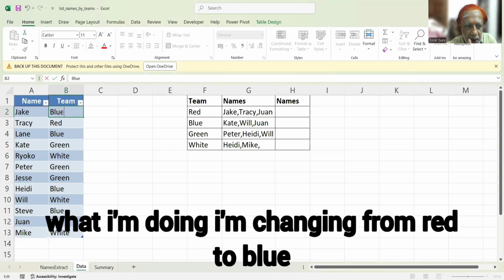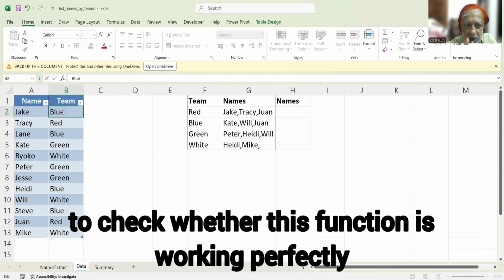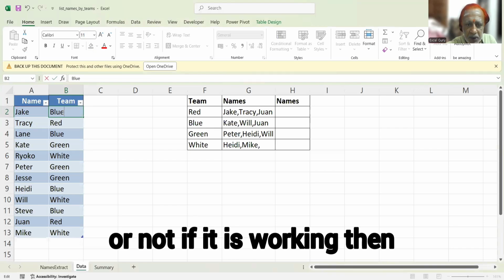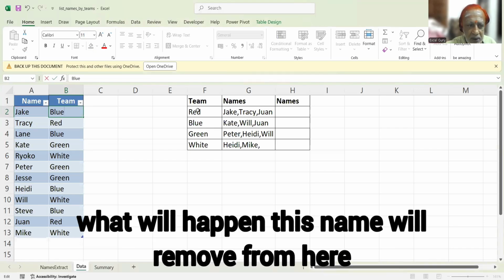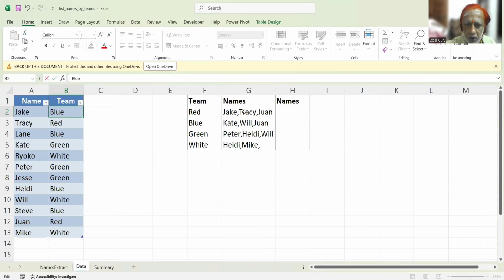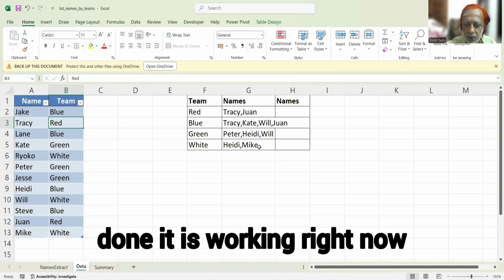See what I'm doing, I'm changing from red to blue to check whether this function is working perfectly or not. If it is working, then what will happen? This name will be removed from here and it will be placed in the blue, meaning it will get 4 and it will get 2, if it is working perfectly. Done. It is working.